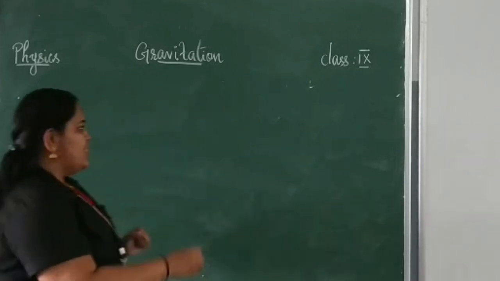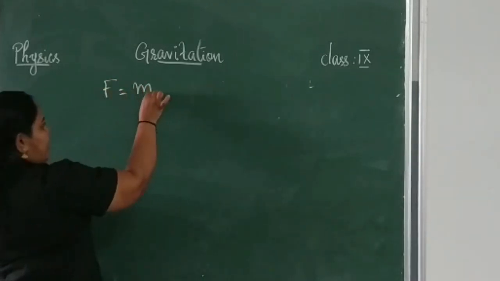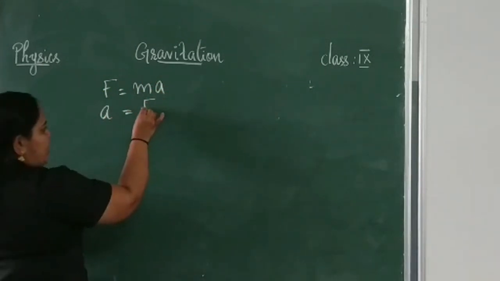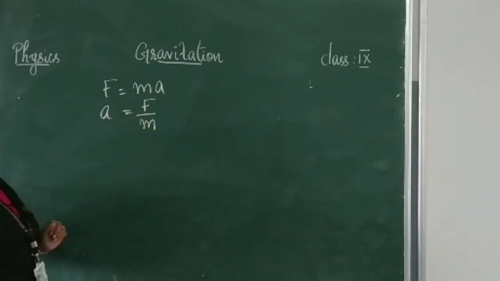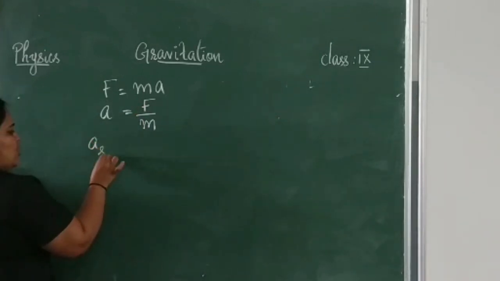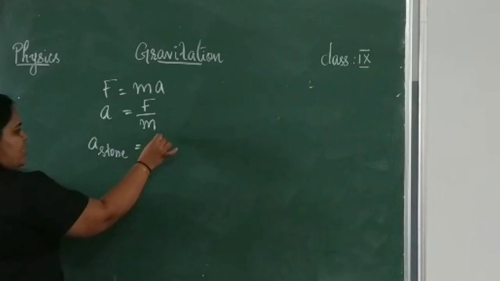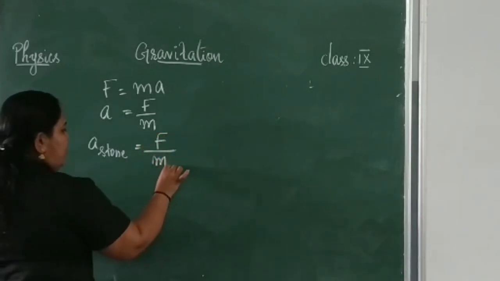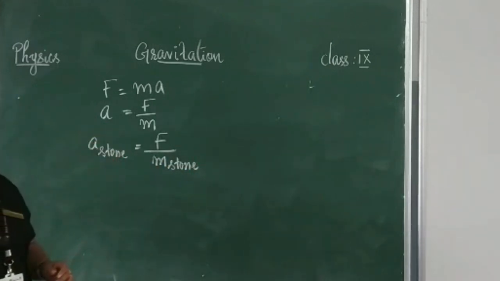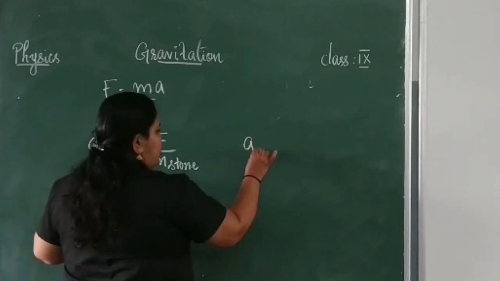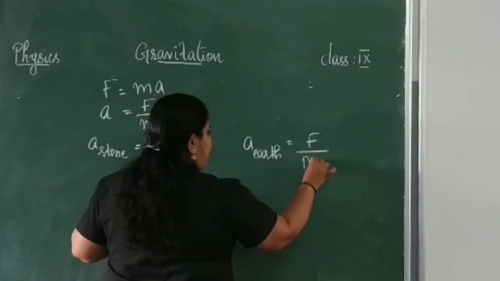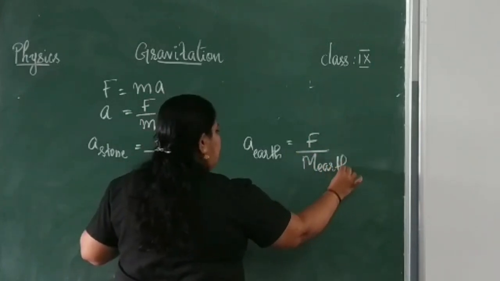As we know, F is equal to ma, isn't it? So what is a? a is equal to F by m. So the acceleration of the stone can be written as F by the mass of the stone. What about the acceleration of the earth? How can you write it? Acceleration of the earth is equal to F by the mass of the earth.